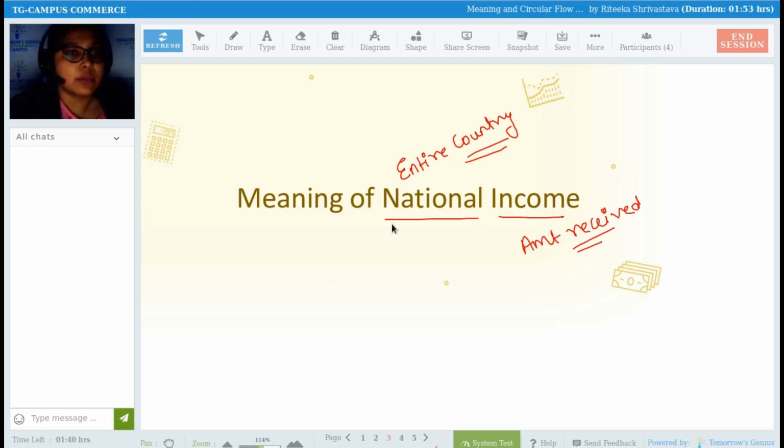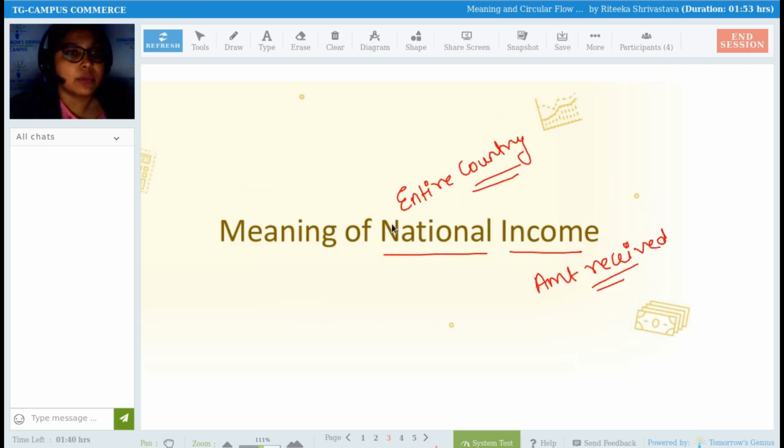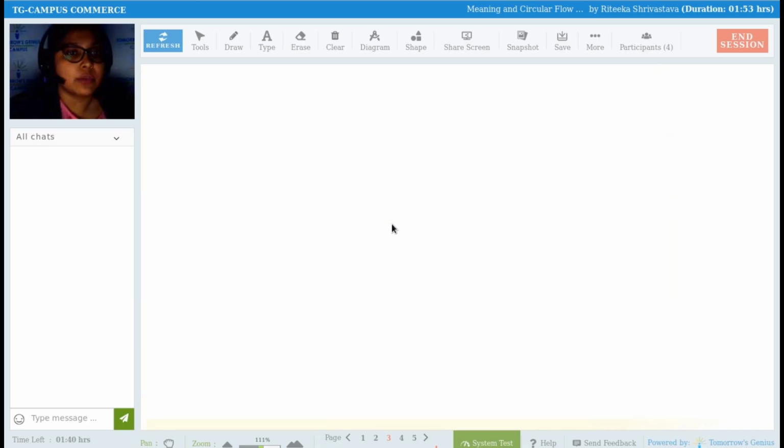Now come sectors. You have to understand the four major sectors of the economy. When I talk about sectors, it can be primary, secondary, tertiary. But when I specify the sectors of the economy, we go into a much more detailed form, and then we have four different specific sectors. That is your household, then you have firms, then you have government, and lastly you have the foreign sector.